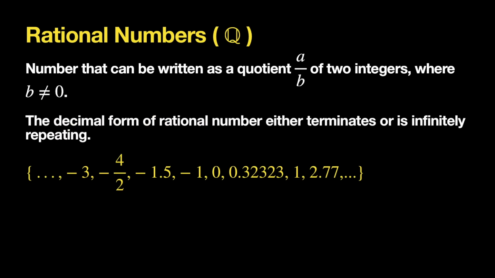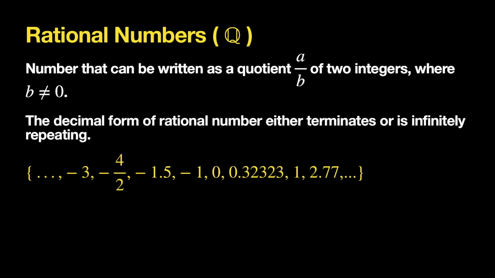Rational numbers are numbers that can be written as a fraction. So the quotient a over b, and we say that a and b have to be integers. And you cannot have 0 as a denominator. So any type of decimal that either ends or repeats is going to be considered a rational number. In the examples that we have right here, -3 is an integer, but at the same time, it's also a rational number because you can also put -3/1, that is a fraction.